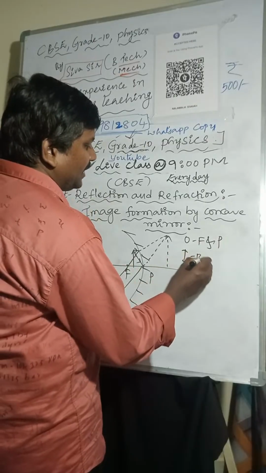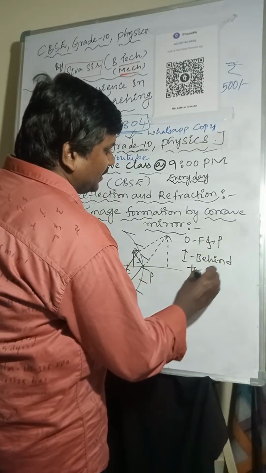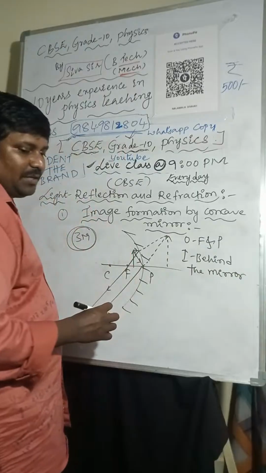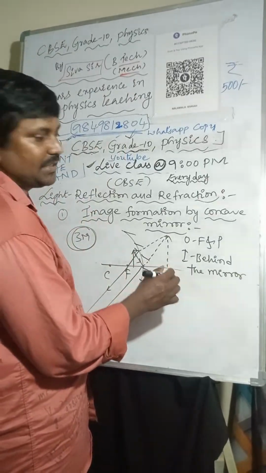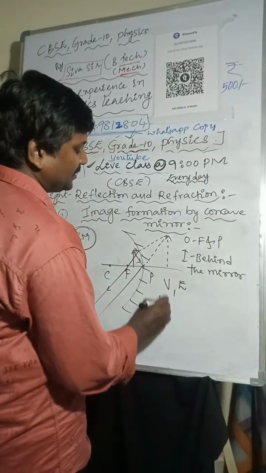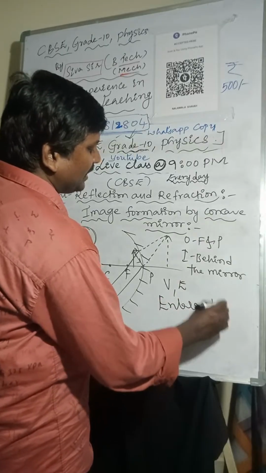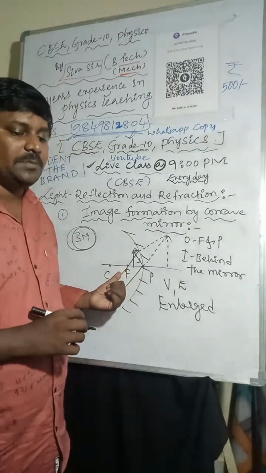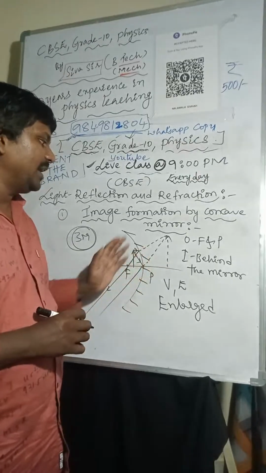When the object is placed between F and P, the image will form behind the mirror. The nature of the image is virtual, erect and enlarged.